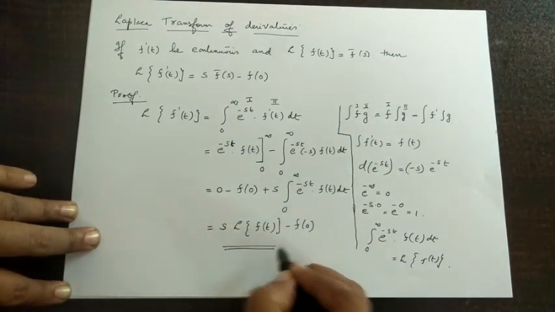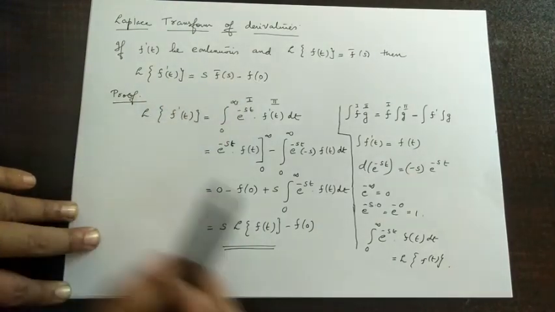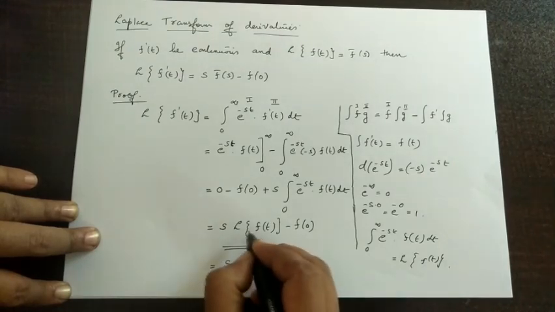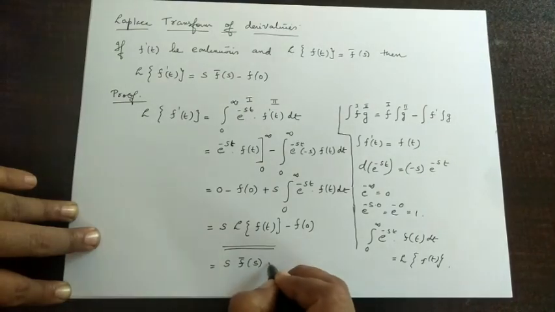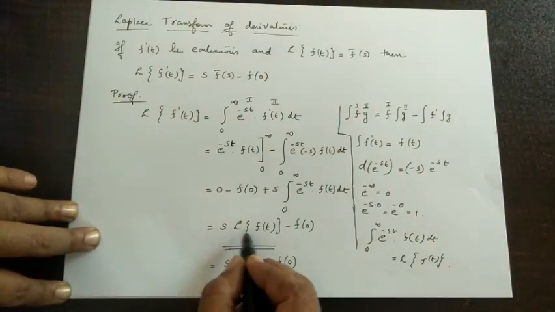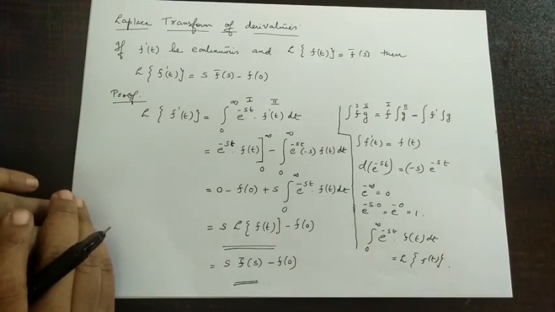That is the result. Here we want to prove s into f bar s minus f of 0. Again we can write s into the Laplace transform of f of t as f bar s minus f of 0. So s into L of f of t minus f of 0 is s f bar s minus f of 0. That is the final result.